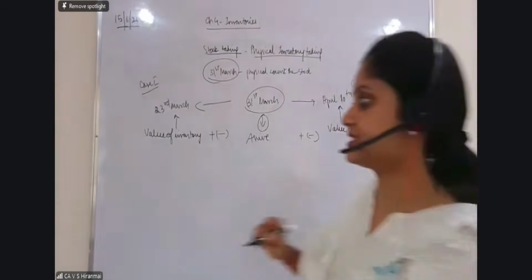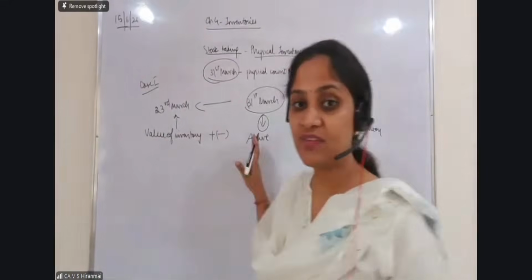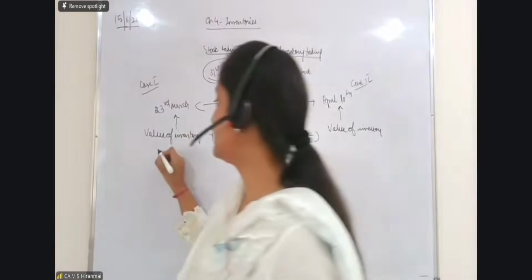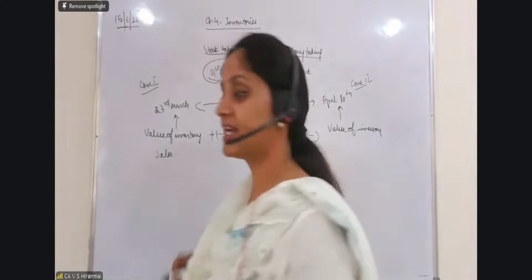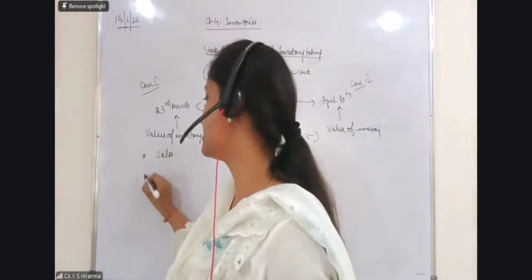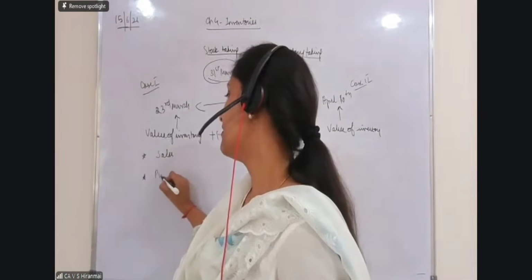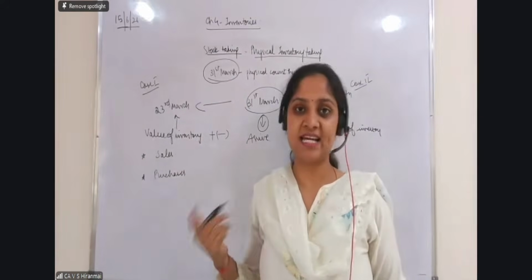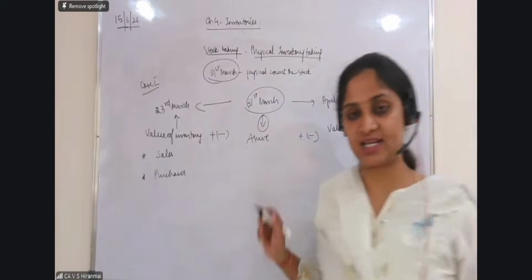Okay, now please see. During this particular 1 week, or whatever, this in-between time of 8 days, this much sales has happened, given in the question. What can be the adjustments? They will give you sales, they will give you purchases in the question.